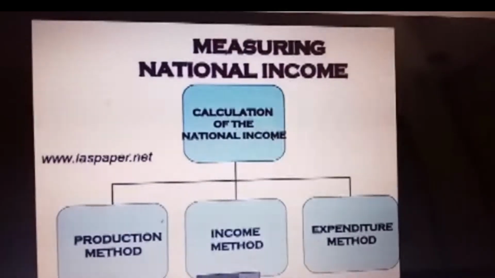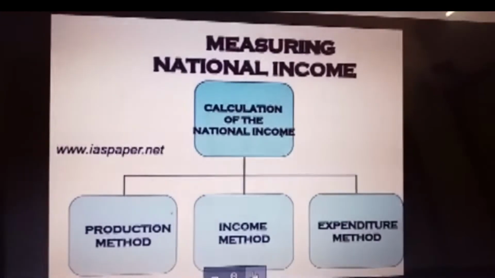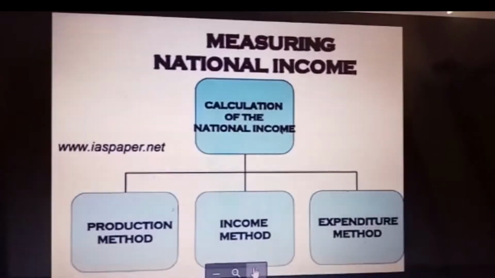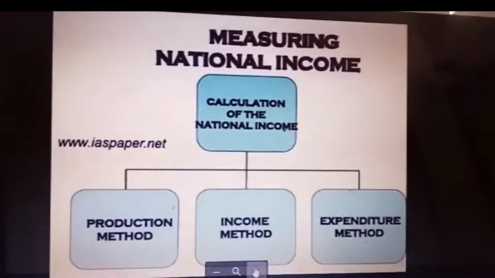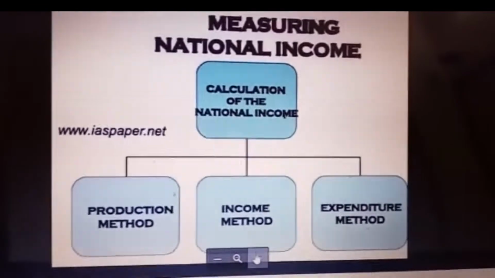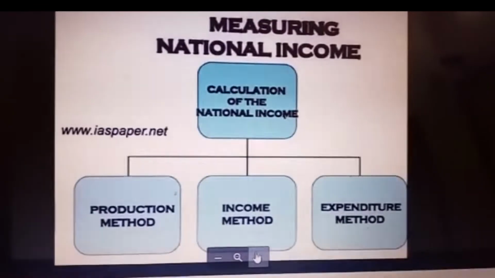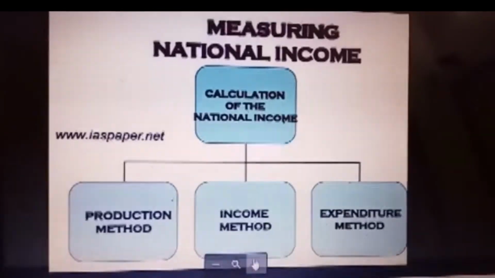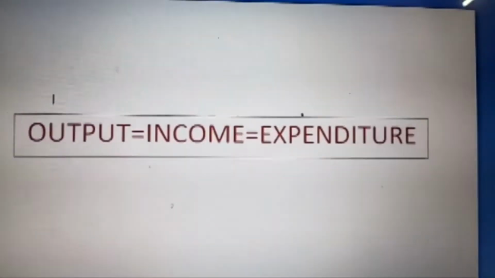The next concept is methods of measuring national income. There are 3 types of calculation of national income. One is the production method or value added method, second is the income method or factor earning method, and the third one is the expenditure method. Calculate the national income with the help of these 3 methods.